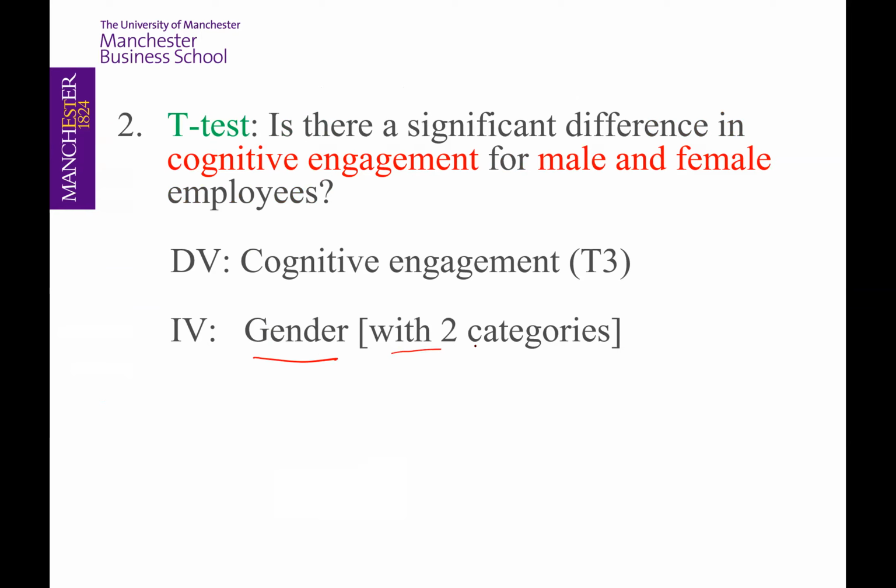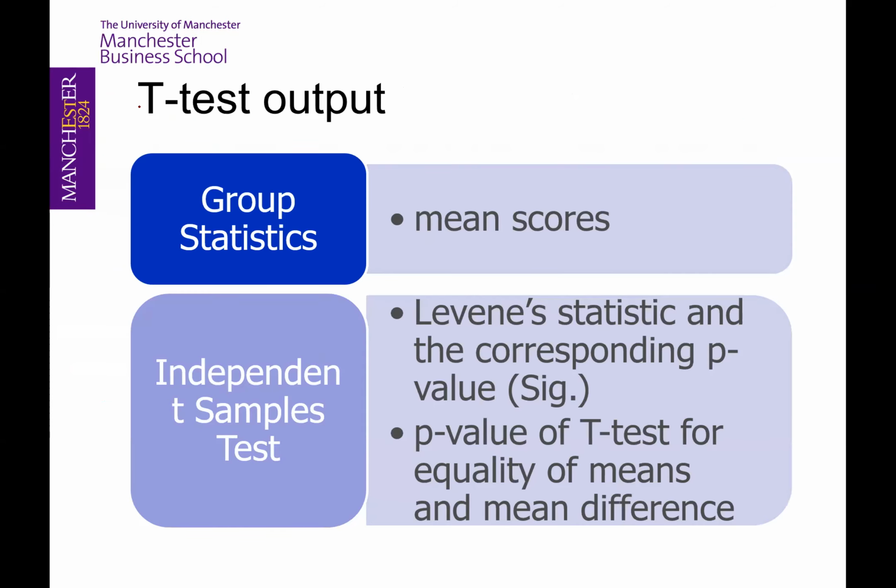With two categories, we will perform a t-test to find whether there is a significant difference. For the t-test output, we will refer to the mean score in the group statistics table, and also the Levene statistic and the corresponding p-value, as well as the p-value of the t-test for equality of means and the mean difference from the independent samples test.